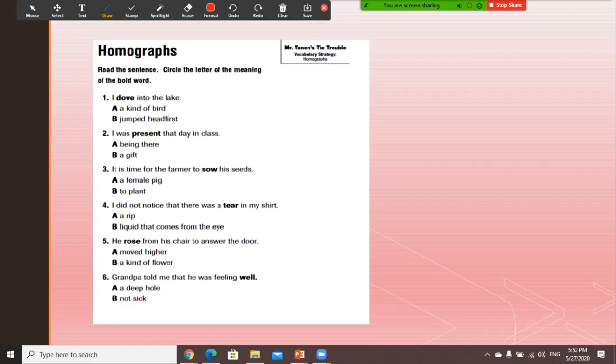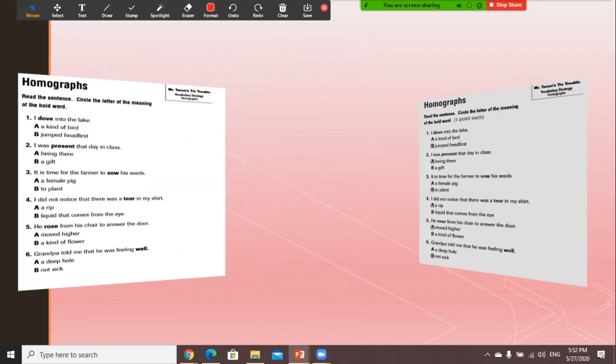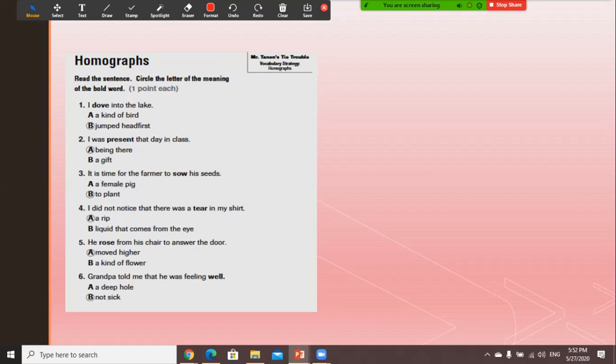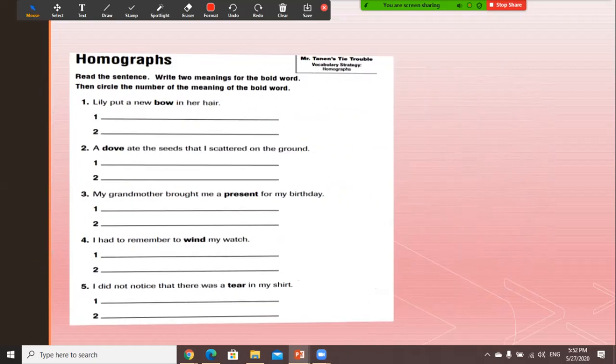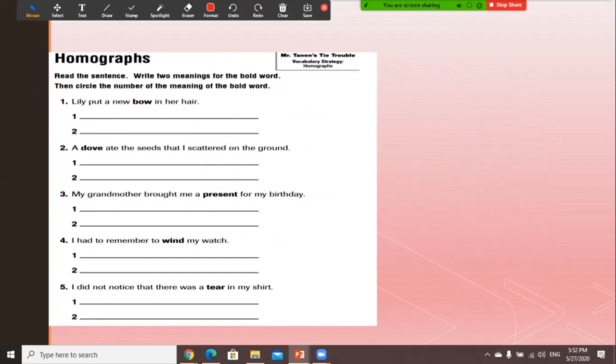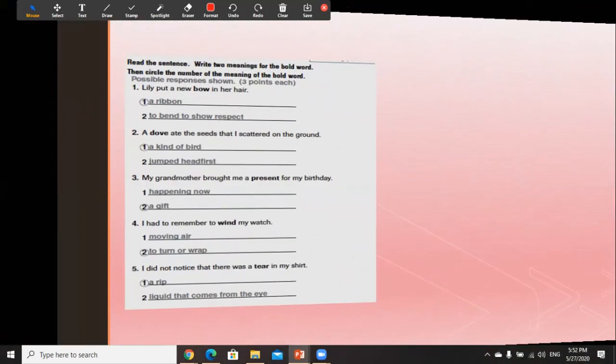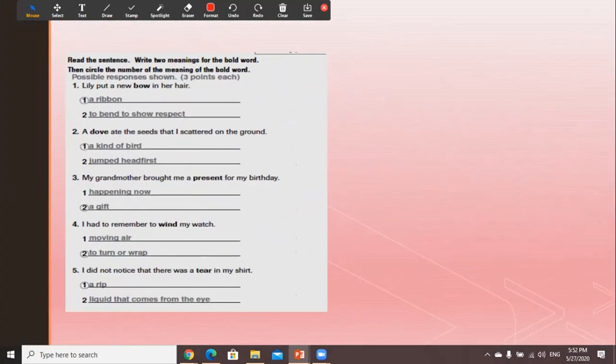Okay. You will find the answers in the PPT on the next page. Also, if you need this one, it's already done for you. Now I want you to use the words that I circled, try to do it by yourself, and write the meanings. The word bow in the first sentence: Lily put a new bow in her hair.